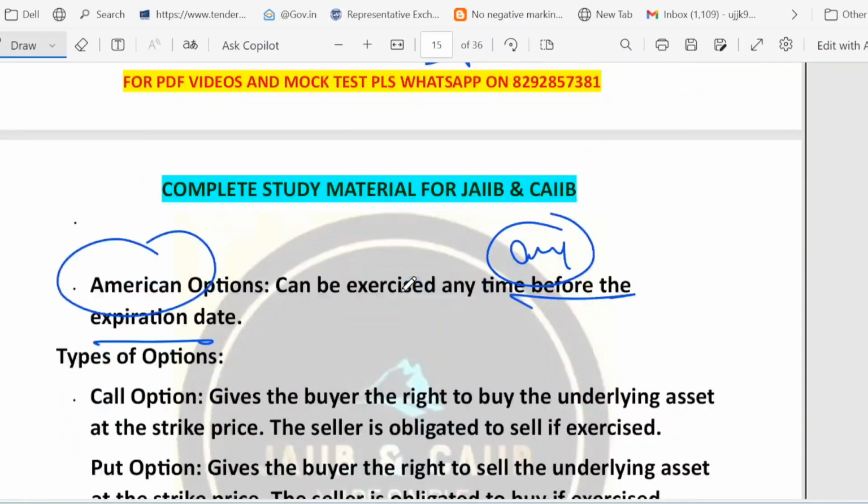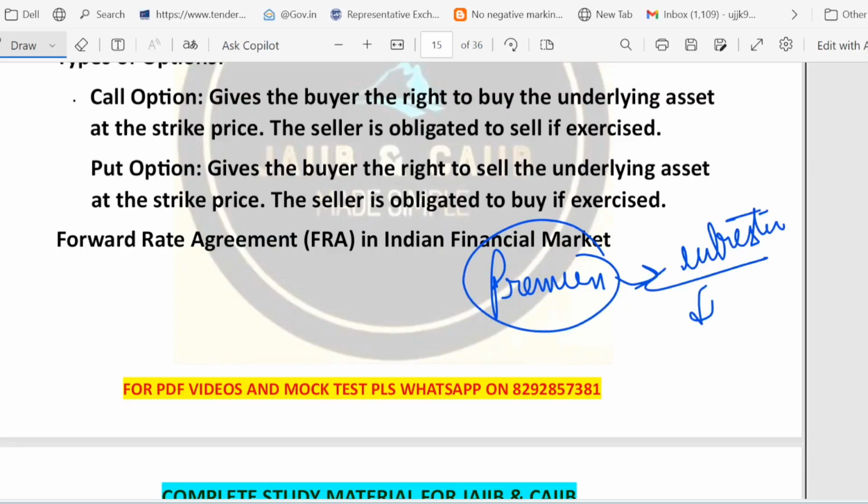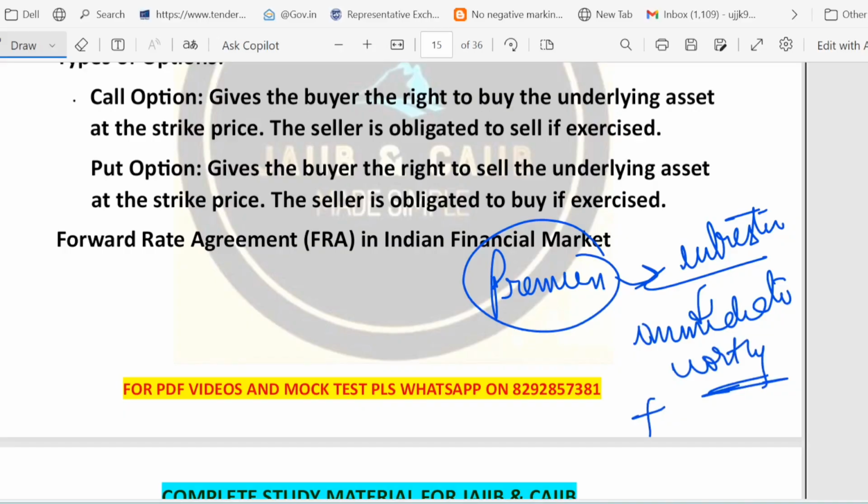Then one term you will see here is intrinsic versus time value. Part of the premium is immediate worth if exercised now, that is called intrinsic, and the rest is time value. Whatever premium you pay for the option goes toward two things. First is the intrinsic value, that part of the payment which is immediate worth. Then the rest is the time value, which is what you pay for the chance that the option will become more valuable before expiry.